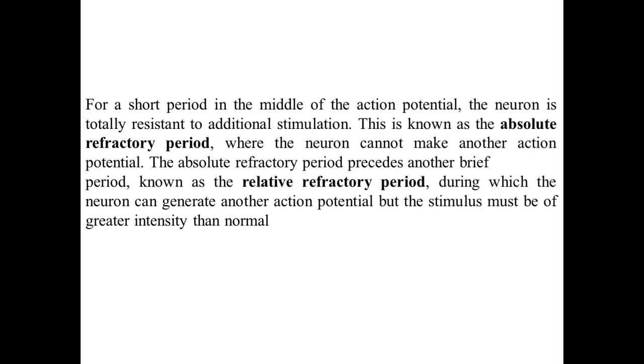The absolute refractory period is followed by another brief period known as the relative refractory period, during which a neuron can generate another action potential, but the stimulus must be of greater intensity than normal. So whatever stimulus you provide, its intensity must be higher than normal. Only then, in the relative refractory period, can you generate an action potential.